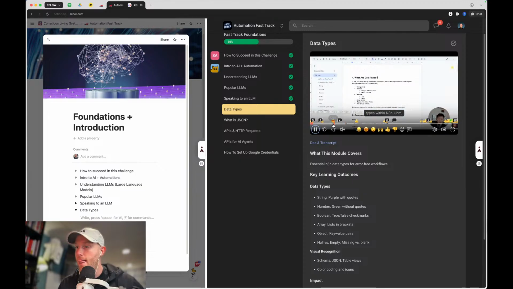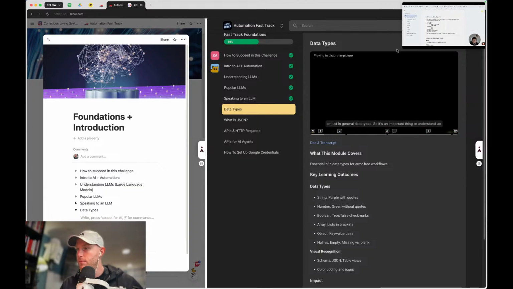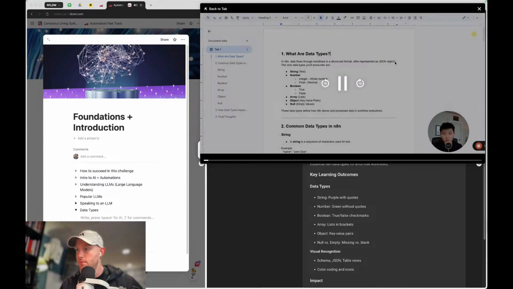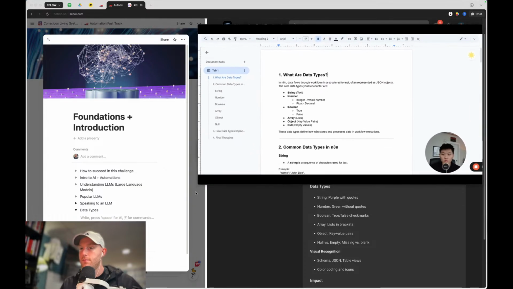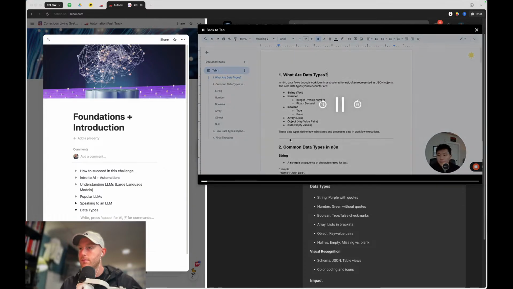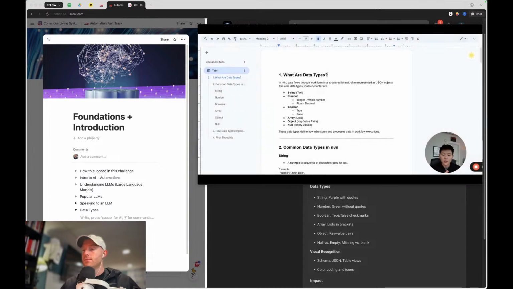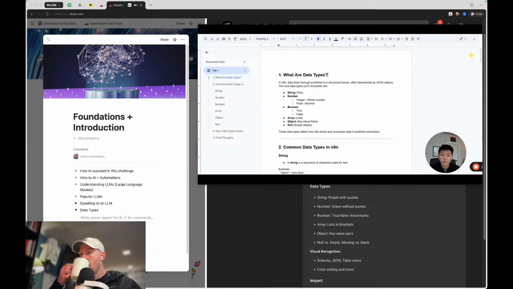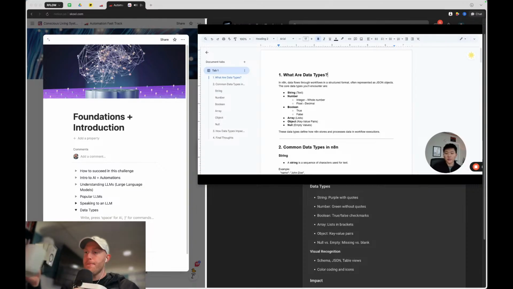Data types within N8N, or just in general. It's an important thing to understand up front because there are some complications that could arise in your workflows if you're getting certain errors or if things aren't moving through correctly. So I just wanted to set up the foundations here with data types in case it's a new concept to you. In N8N, data flows through workflows in a structured format, and often these are represented as JSON objects. A whole other section will be about JSON and how to understand the key value pairs. It's really not too difficult once you look at it. And after watching this video, it'll probably make more sense as well.